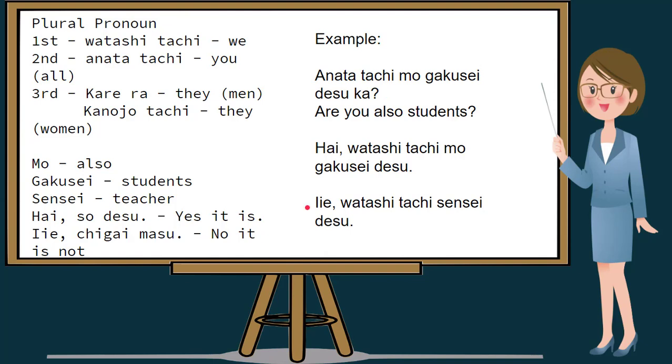Or for negative, we may say, Iie, Watashi Tachi sensei desu. Or in English, no, we are teachers. Please repeat, Iie, Watashi Tachi sensei desu. Sensei is teacher. Watashi Tachi is plural, so no, we are teachers.